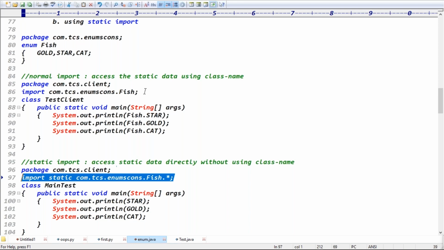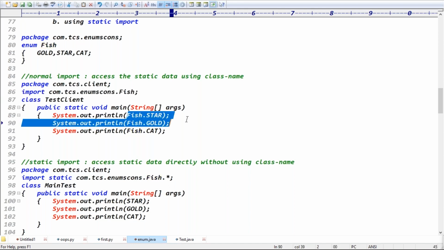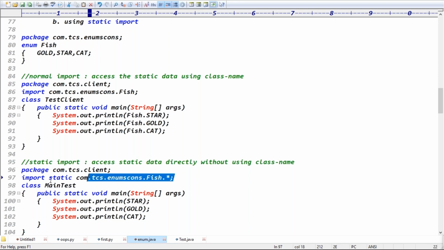If you are doing the normal import, com.tcs.enumconstants.Fish, then what happens here? We have to access the data using Fish.star, Fish.gold, Fish.cat, using the class name, just like the enum name. But if you go for the static import, import static com.tcs.enumconstants.Fish.star, what is the meaning of this line?